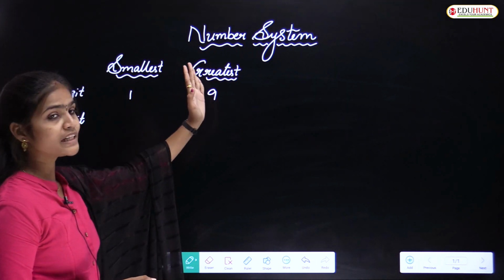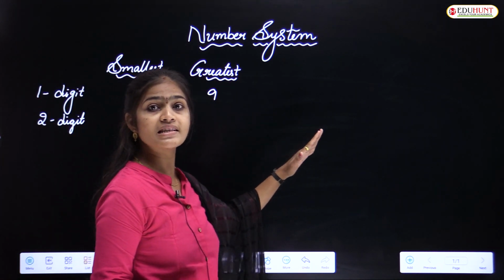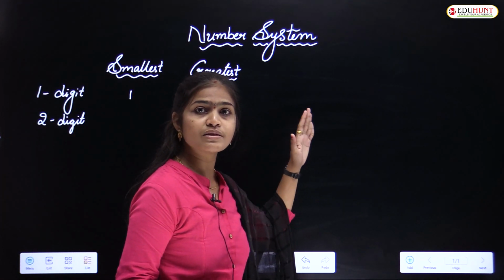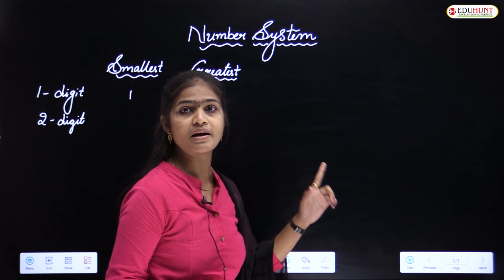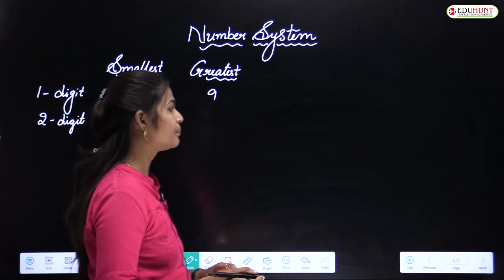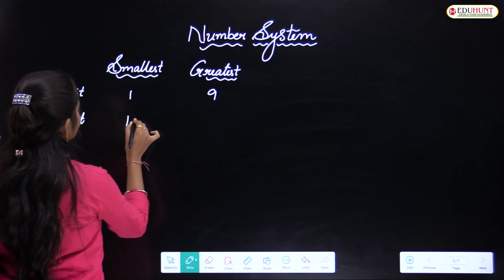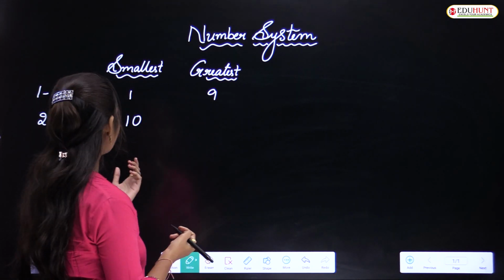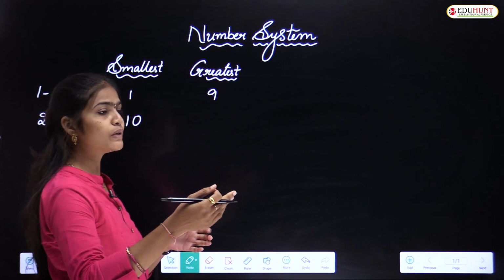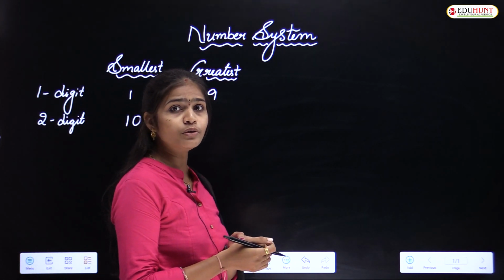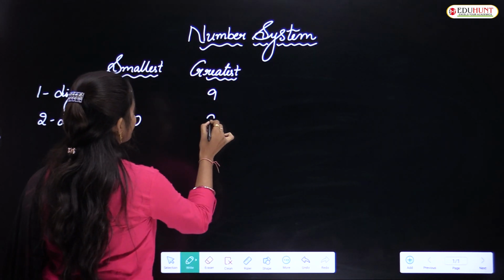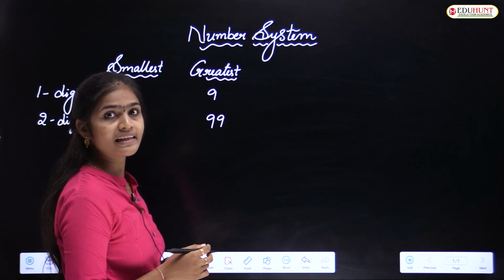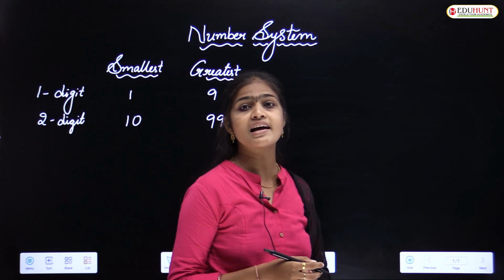After completion of 9 we will get 10. So 10 is the first, smallest 2 digit number. What is the greatest 2 digit number? We have the numbers 10, 11, 12, 13, 14 and so on up to 99. After 99 we will get the 3 digit number, that is 100.